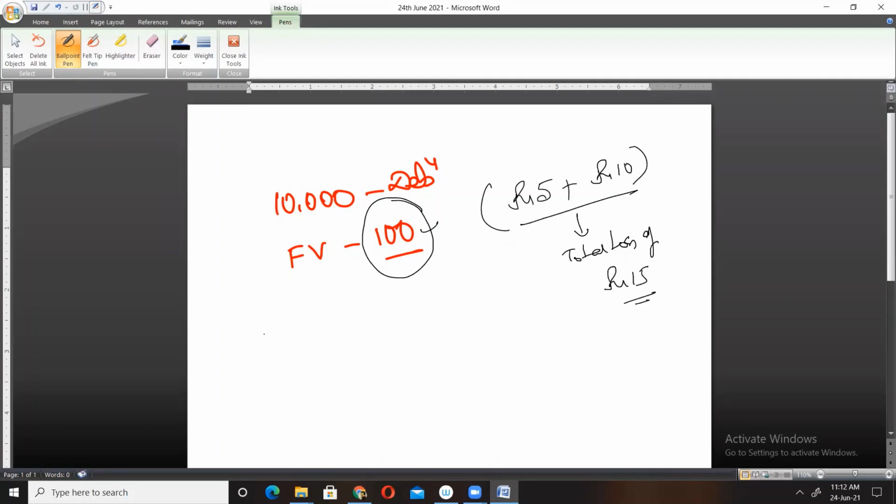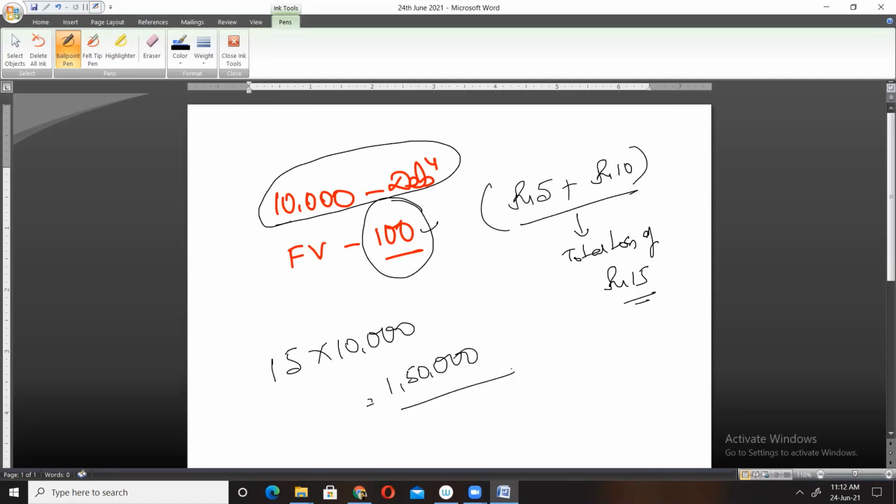So we can say the company is suffering 15 rupees loss on how many debentures? On 10,000 debentures. So multiply it by 10,000. You'll get how much? 1,50,000. So this is what is called loss on issue of debentures.